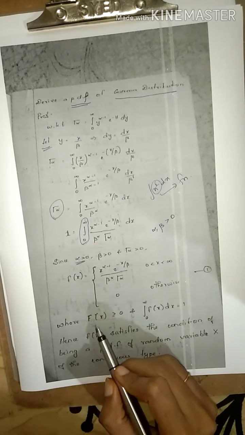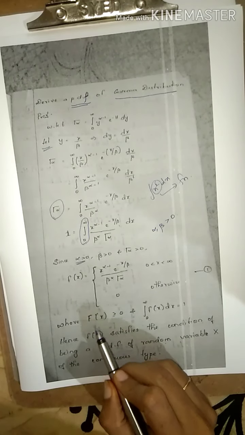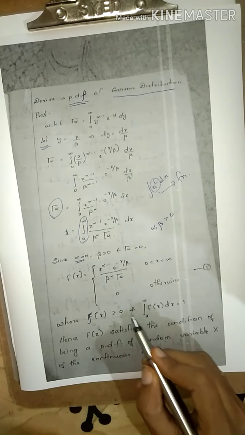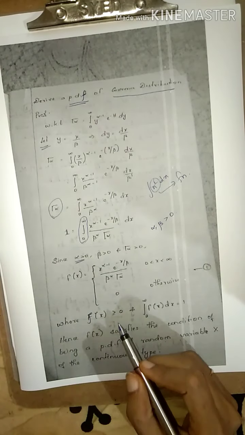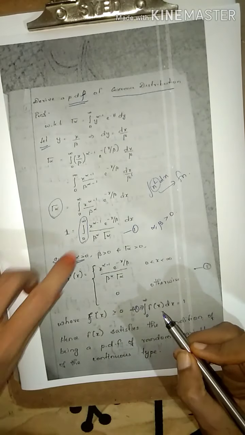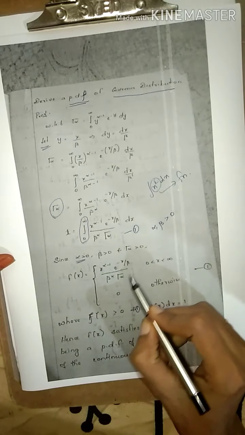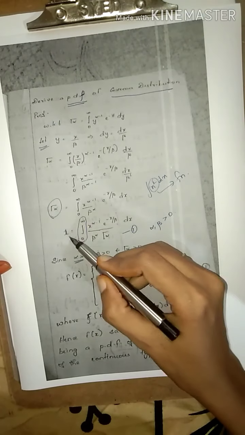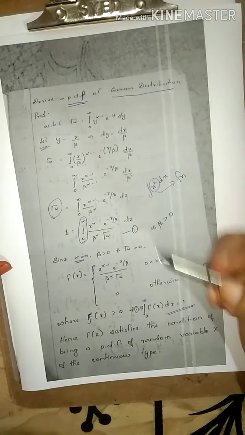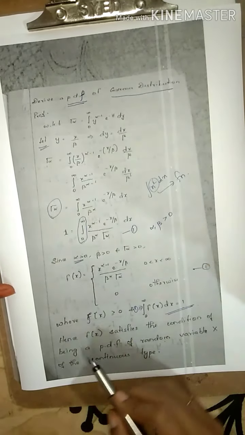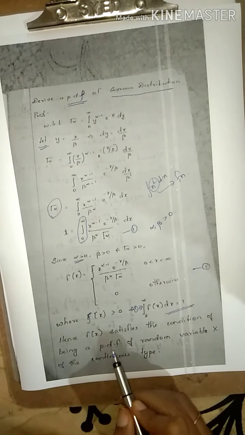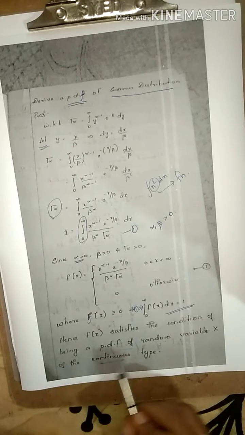And then capital F of x, it represents small f of x. Small f of x will be greater than or equal to 0, and so that we can write as equation number 1. So this equation number 1 implies integral 0 to infinity f of x into dx is equal to 1. So this is the PDF of the gamma distribution using this gamma integral. So hence f of x satisfies the condition of being a PDF of a random variable x of the continuous type.